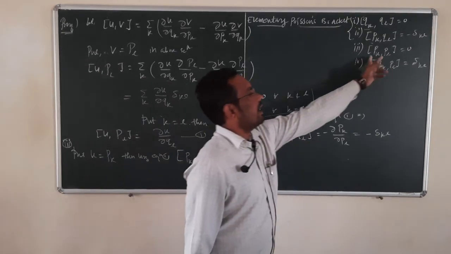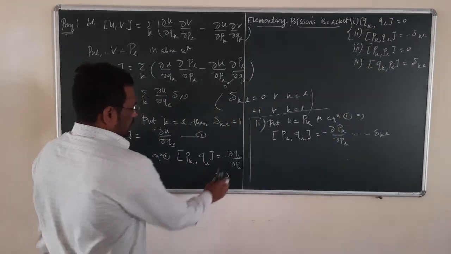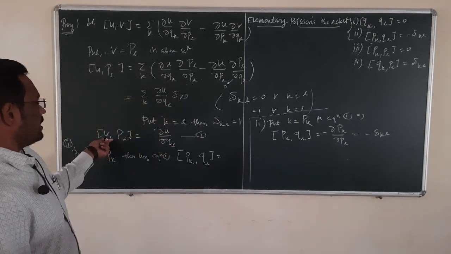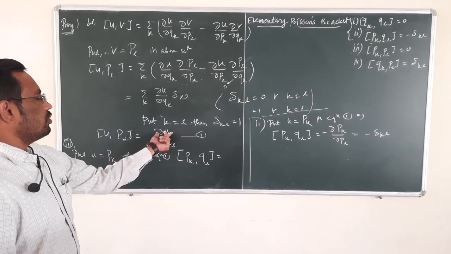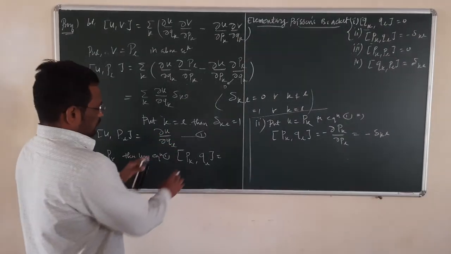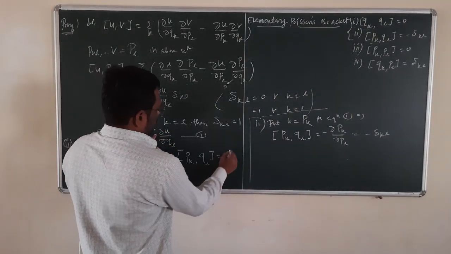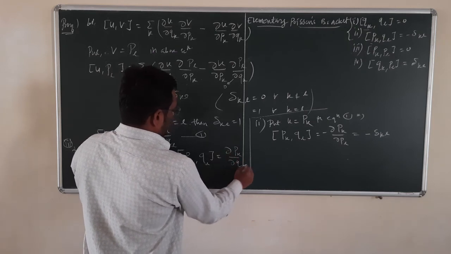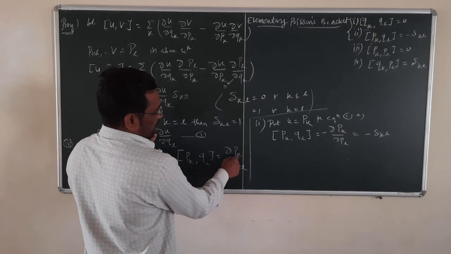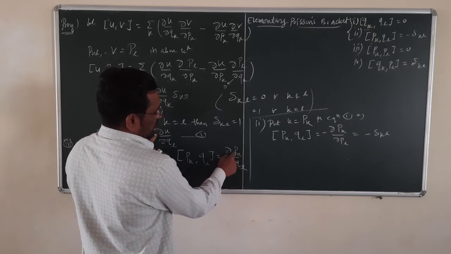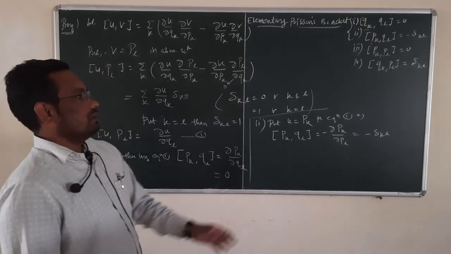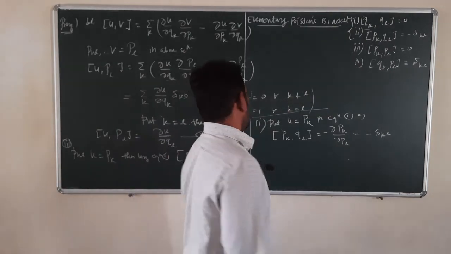Commutator Pk and PL is equal to the partial derivative of U with respect to QL. So U is Pk, and we have the partial derivative of Pk with respect to QL. Again we are taking the derivative of P with respect to Q, so this is 0.